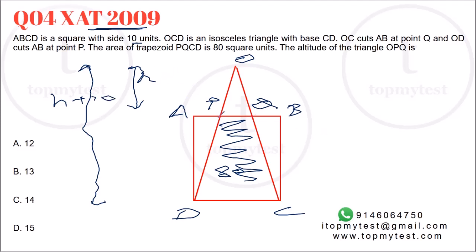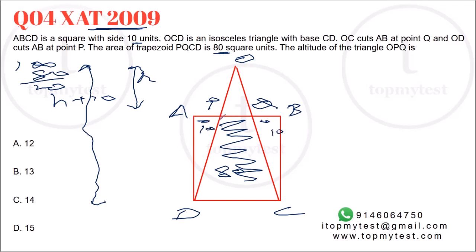It is given that the area of trapezoid PQCD is equal to 80 square units. Now, if it is 80 square units, the area of the square will be 100, out of which 80 is taken out. Which means these two smaller triangles, which are cut off from the square, will be identical because of the symmetry. It's an isosceles triangle, so there is enough symmetry to prove it, which means these two areas will also be equal. 100 minus 80 is 20, which means the area of this triangle is 10.